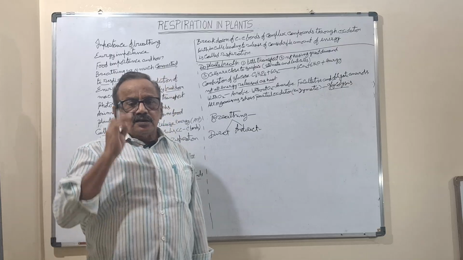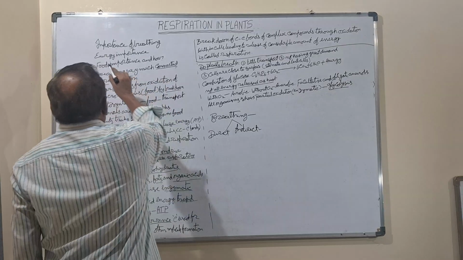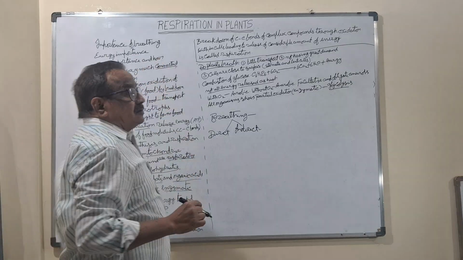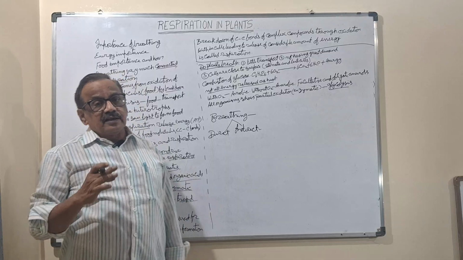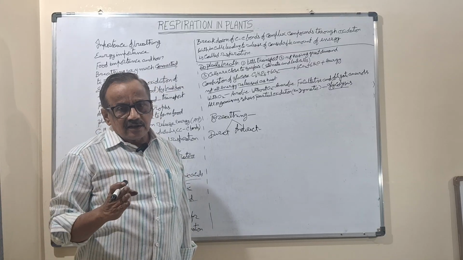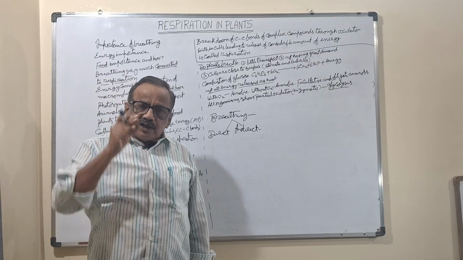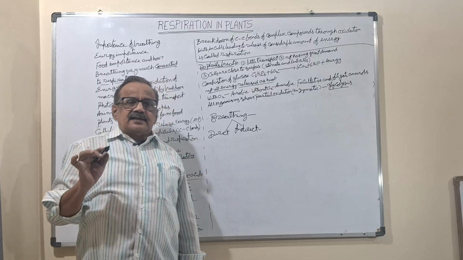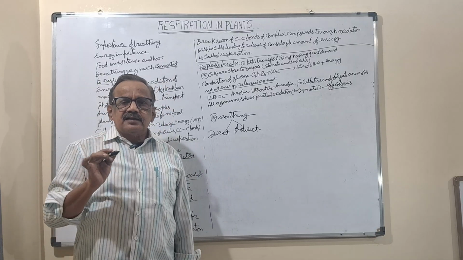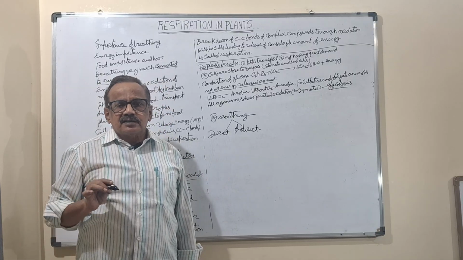Now the importance of energy. The breathing is over, and oxygen has entered the cell. Then the cell does respiration and releases energy. Why is energy required? That also you discuss.